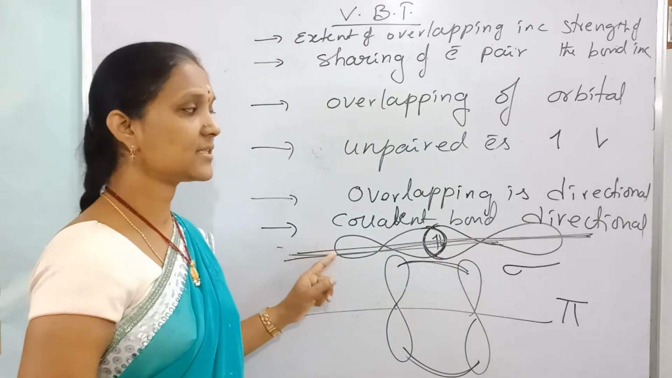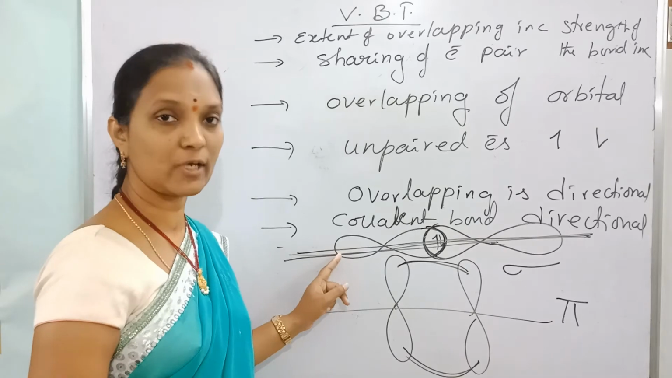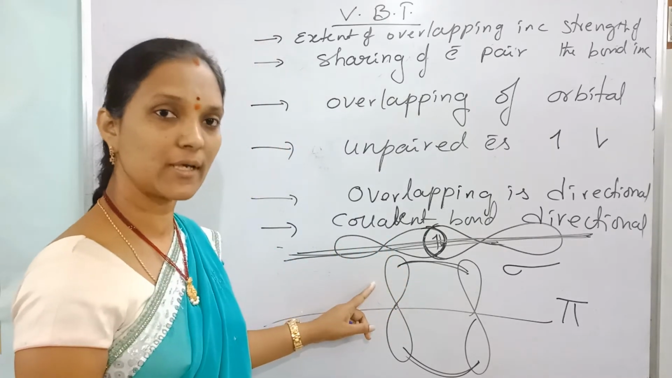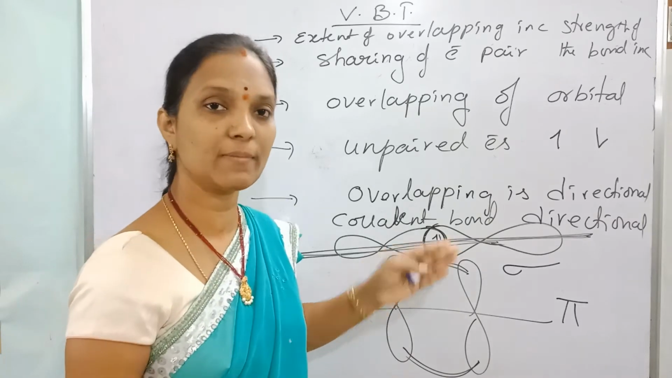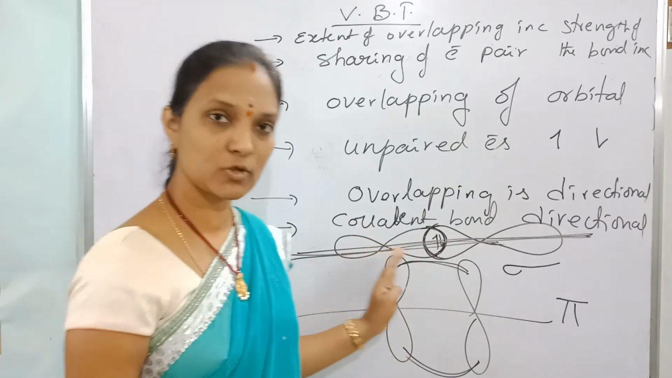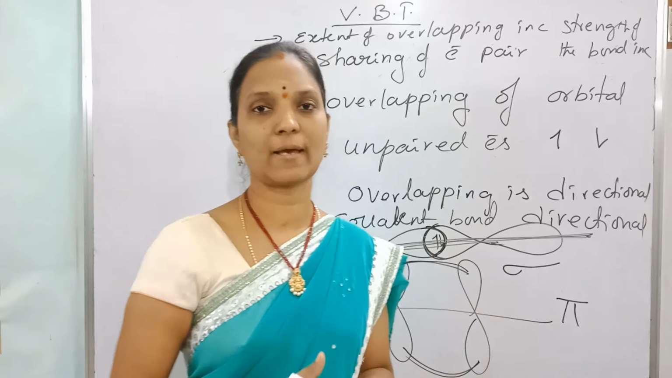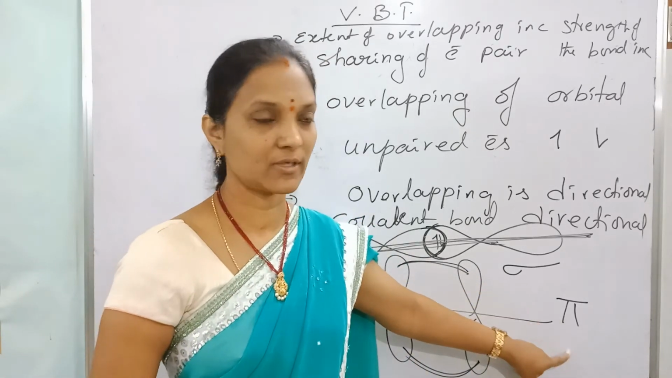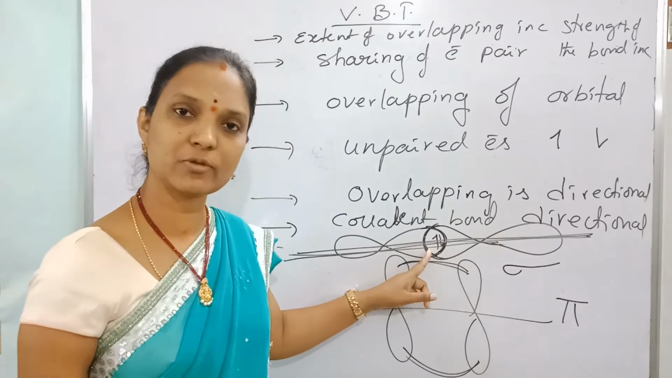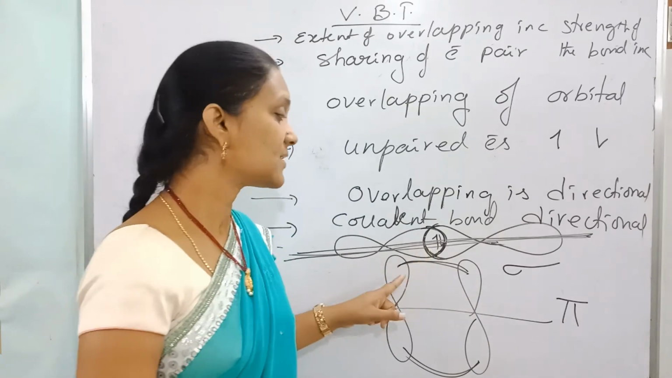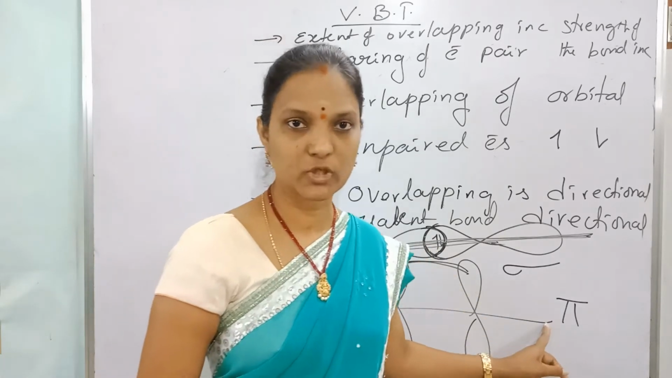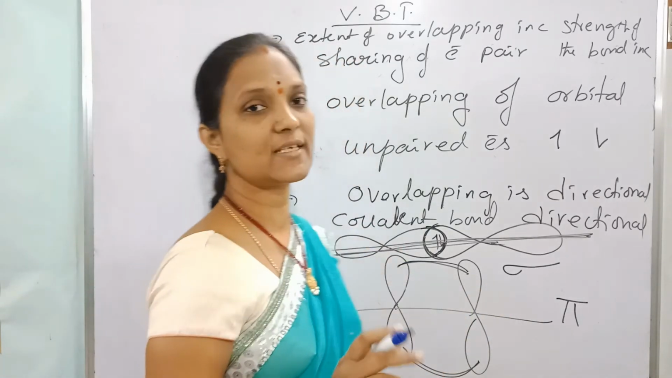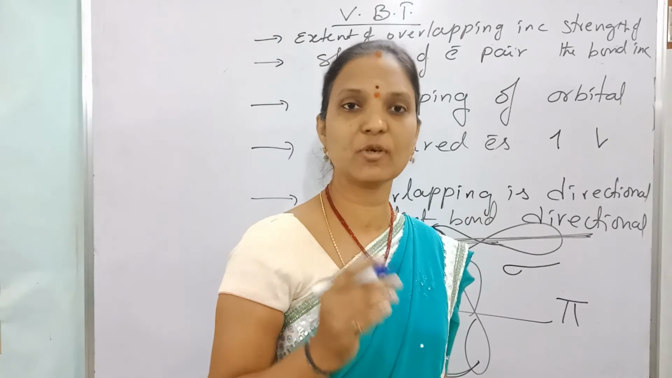Now this overlapping is of two types: end-on-end overlapping or axial overlapping, and sideways overlapping or lateral overlapping, that is, above and below the axis overlapping. Based on this mode of overlapping, there are two types of covalent bonds, sigma bond and pi bond. End-on-end overlapping leads to the formation of a sigma bond. Sideways overlapping leads to the formation of a pi bond. What is the next statement? As the extent of overlapping increases, the strength of the bond formed also increases.